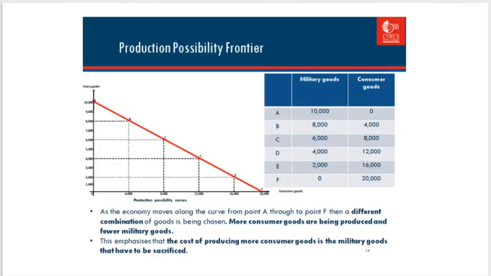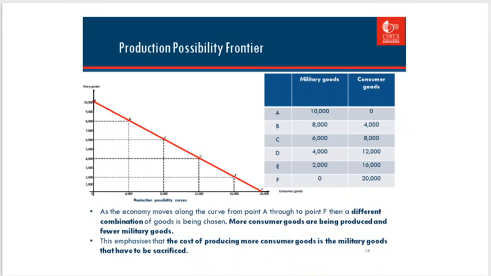Production possibility frontier. As the economy moves along the curve from point A through to point F, a different combination of goods is being chosen. More consumer goods are being produced and fewer military goods. This emphasizes that the cost of producing more consumer goods is the military goods that have to be sacrificed.